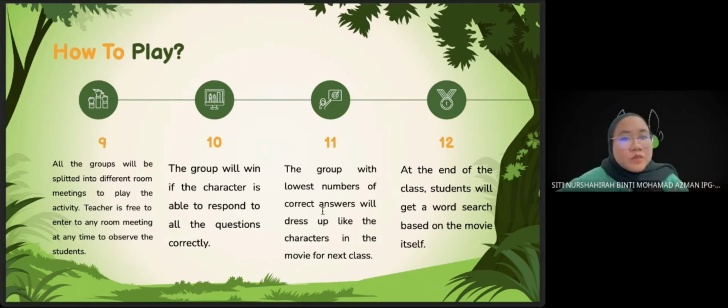And the group will win if the character is able to respond to all questions correctly. And the group with the lowest number of correct answers will dress up like the characters in the movie for the next class. And by the end of the class, the students will get a word search, each and every one of them, based on the movie itself.